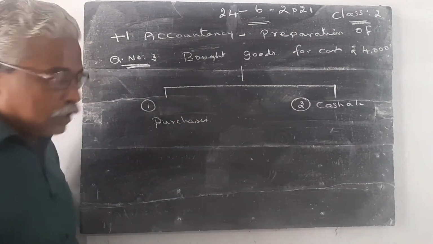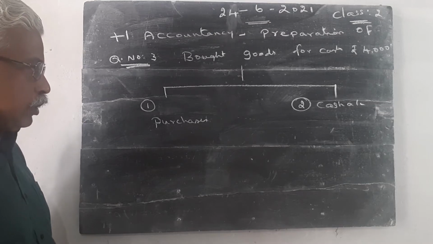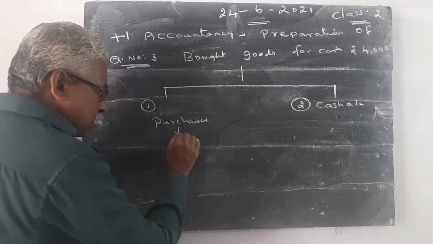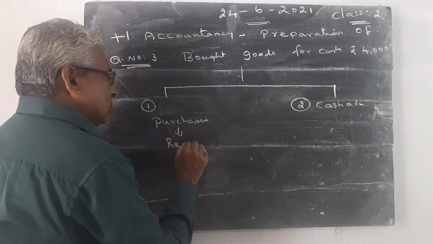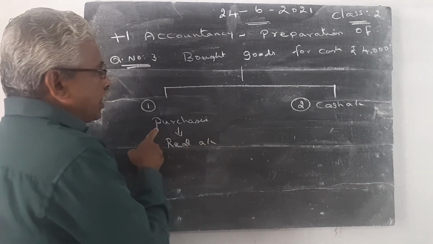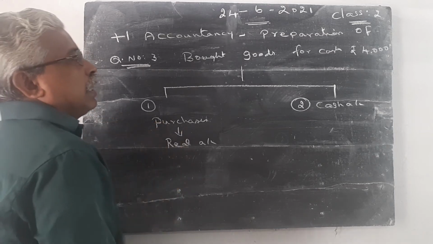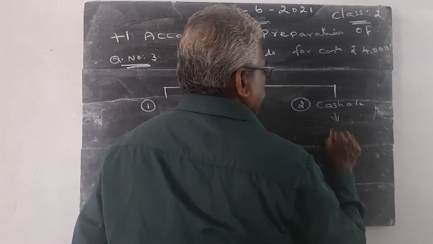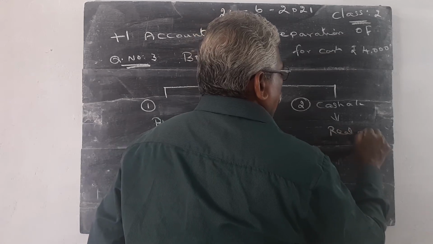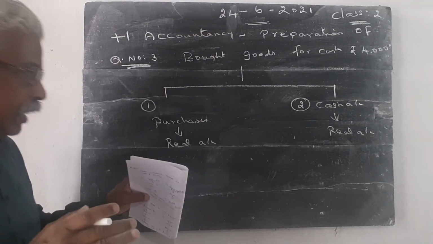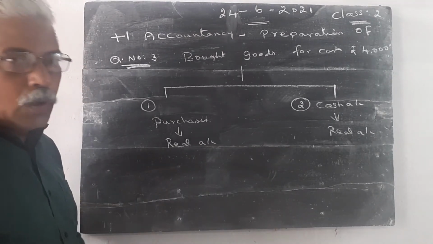So the 2 accounts are purchases account and cash account. Both accounts are real accounts. Purchases account is a real account. It is not an expenditure, it is an asset. Cash is also a real account. The rule of the real account is debit what comes in, credit what goes out.